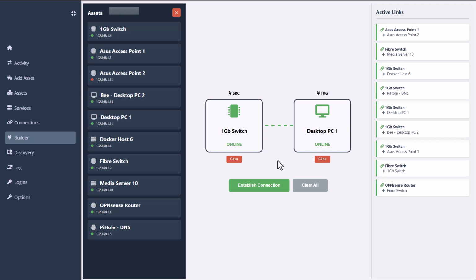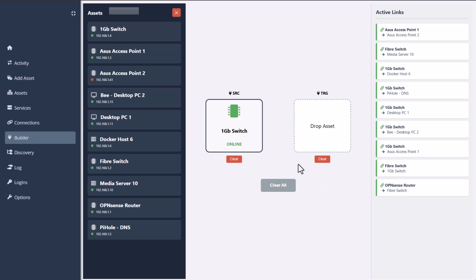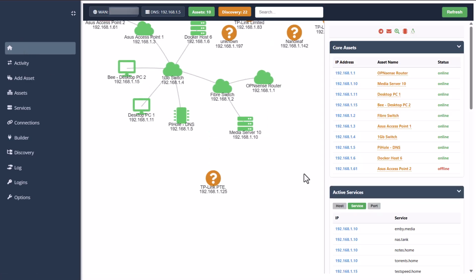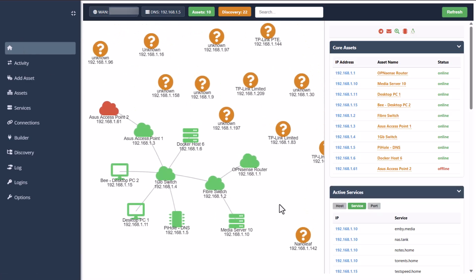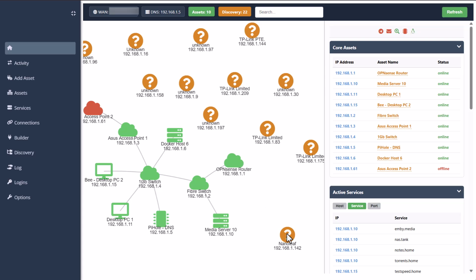and then that would establish a connection between those devices, or I could just clear the device or all of the devices or whatever I like, and it's a nice way of building that. But I was debating whether for a future version that I maybe add here onto this map, so we just draw a line from one of these devices instead of having this drag like this, that I can actually just click this and then just draw a line over to the media server, for instance, and then that would then establish that connection. So maybe that's something I'll look at for a future version, because I think that would be quite nice just to be able to do that.